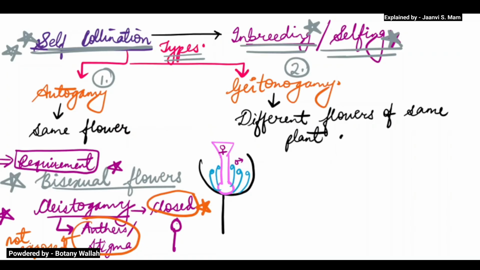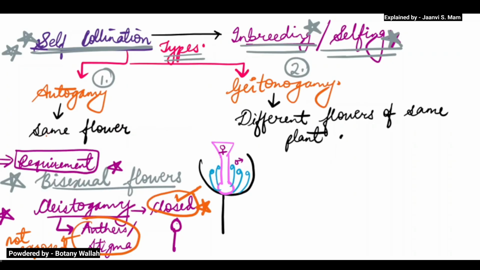Before opening, these flowers first undergo self pollination. These are the closed flowers. So these are the two basic requirements for self pollination to occur.